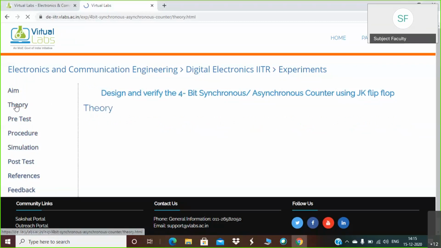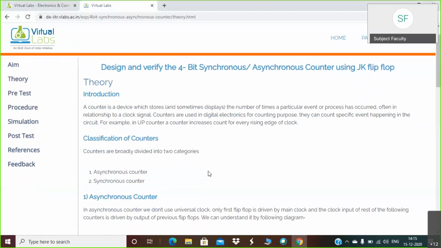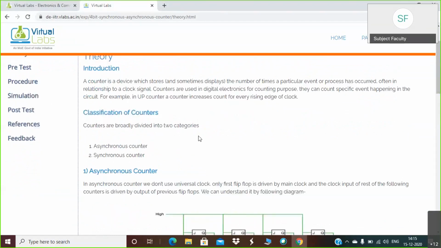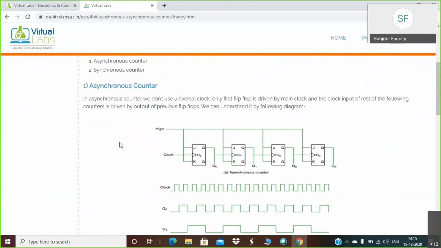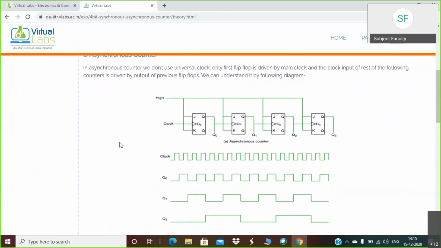If you click on the theory, then the theory will be available to you. The definition of counter and then the classification of counters is also given: asynchronous and synchronous counter. The asynchronous counter we have seen was the T flip-flop counter. Basically, a T flip-flop is nothing but when you short circuit the J and K terminals of a JK flip-flop, then it becomes T. So this is one and the same.